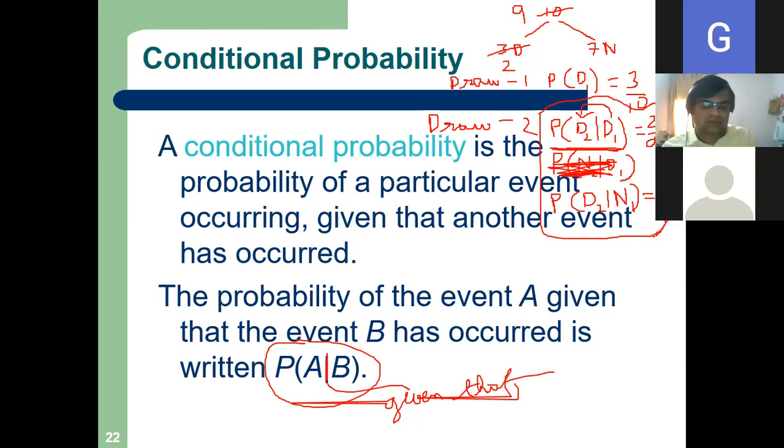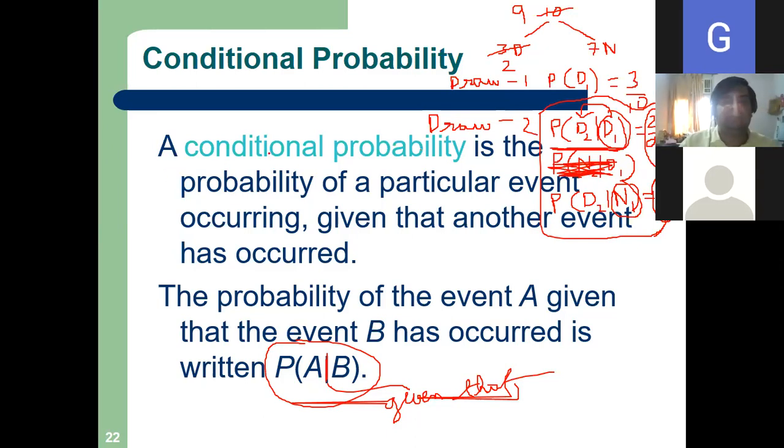If in the first draw Diet Coke comes, my probability is 2 by 9. If in the first draw normal Coke comes, my probability of getting Diet Coke is 3 by 9. I hope this is clear. And conditional probability is clear. So now read what is conditional probability.